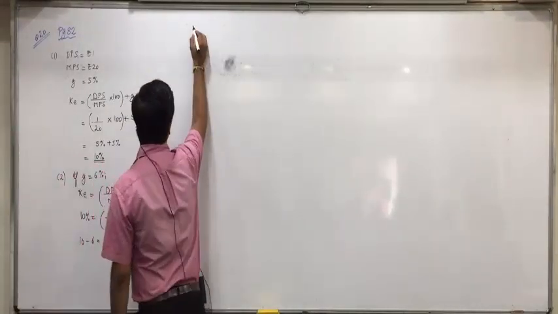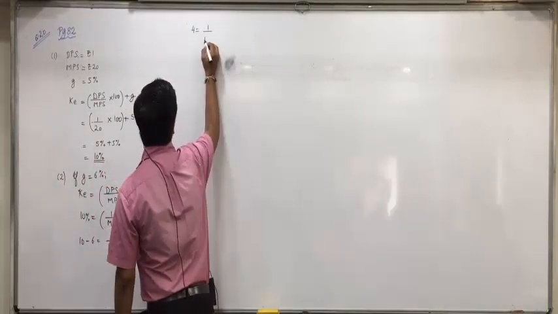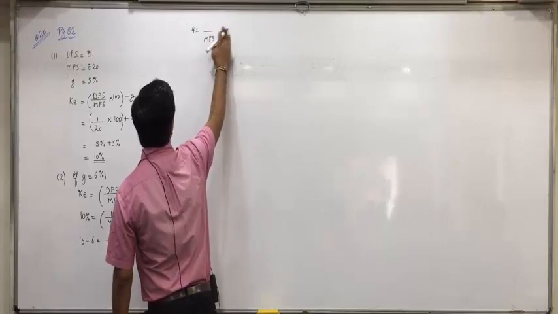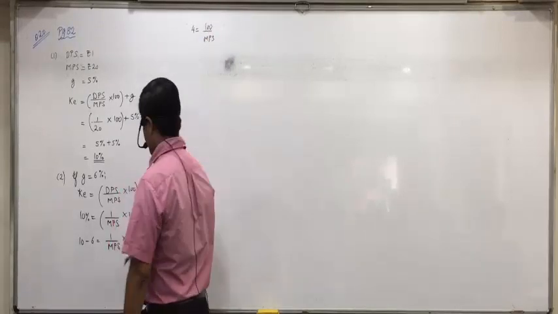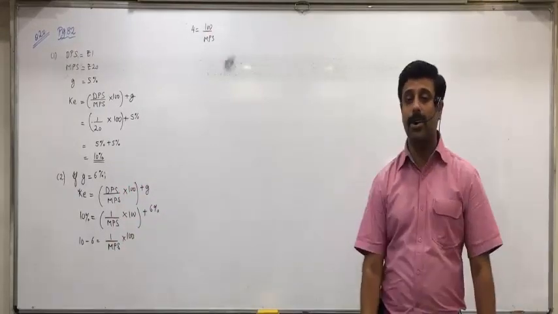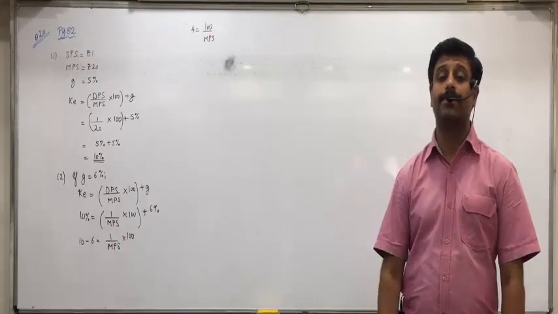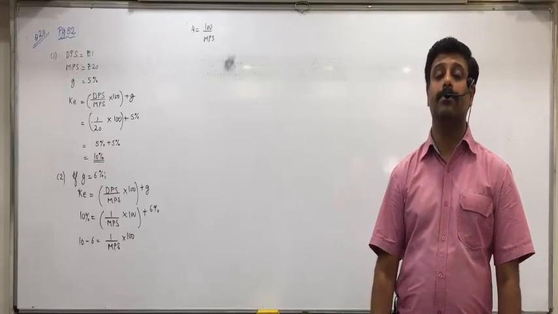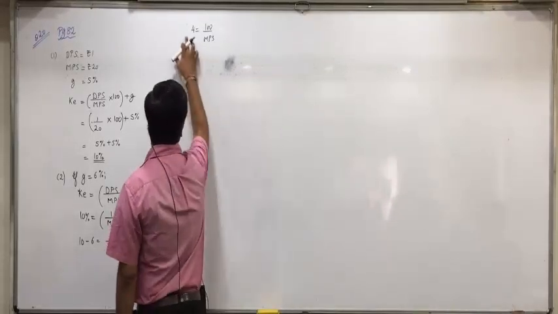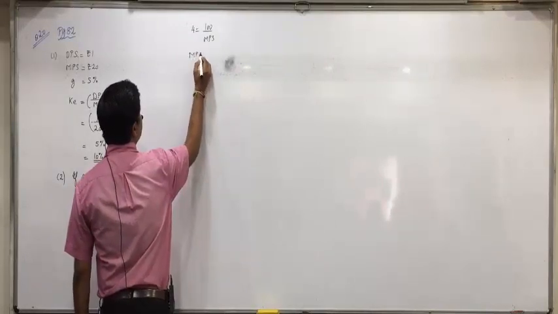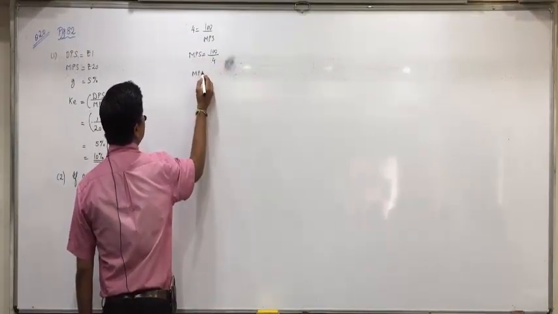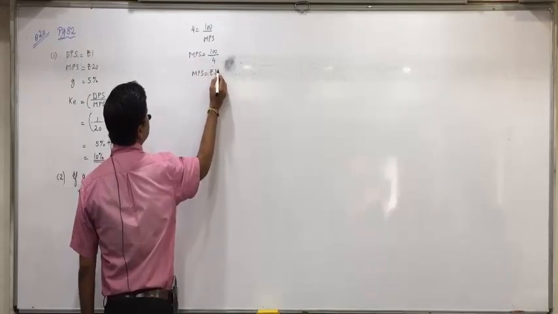So 4 is equal to 1 into 100 upon MPS, which means 100 divided by MPS. Okay? Next, MPS on the left side, 4 on the right side will get divided. So what should be the market price for the same? Rupees 25.